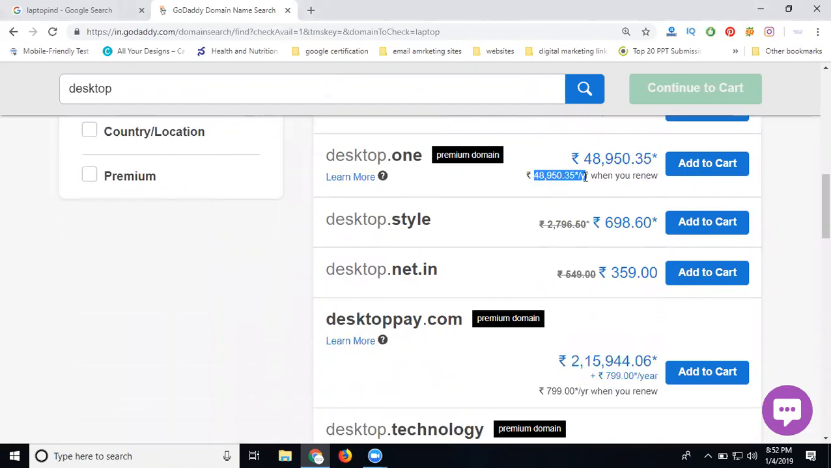Any domain name goes premium when the search is high and it is a competitor brand name or a competitor keyword. Suppose I am searching for digital marketing.